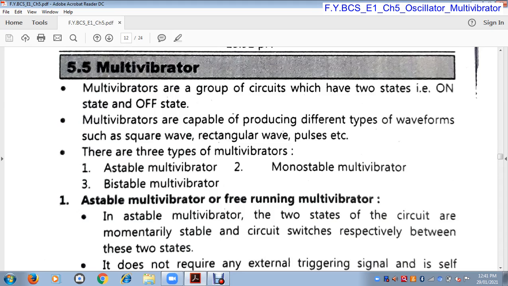But in bistable multivibrator, bi means two, stable. That means two states are stable: the on state is stable and the off state is also stable. But in an astable multivibrator, no state is stable, not the on state nor the off state.